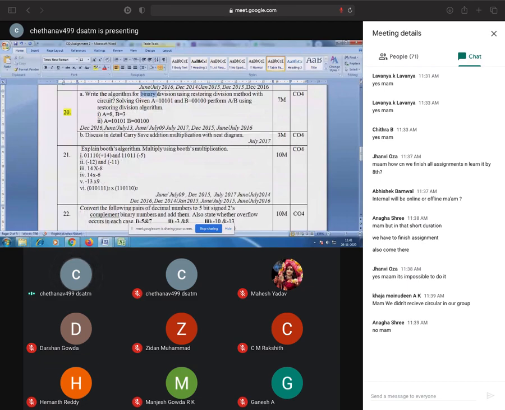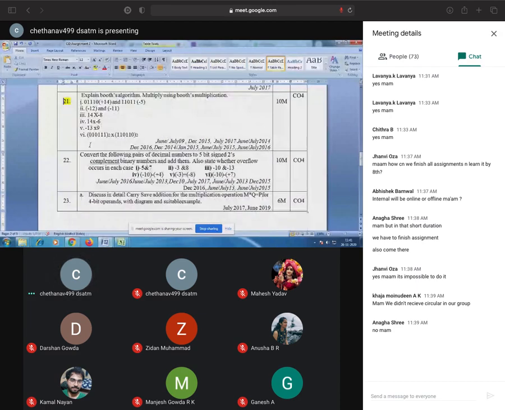See, binary division is there. Restoring division method, see, here the method is given. Okay, this is the Booth algorithm. You have to apply the Booth algorithm and solve the problems. Okay, so this is 21. I think this one is already completed.